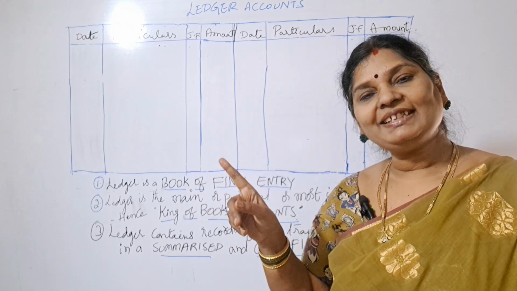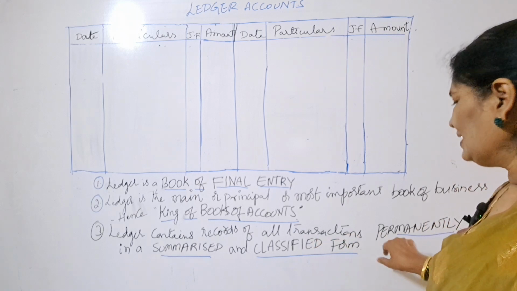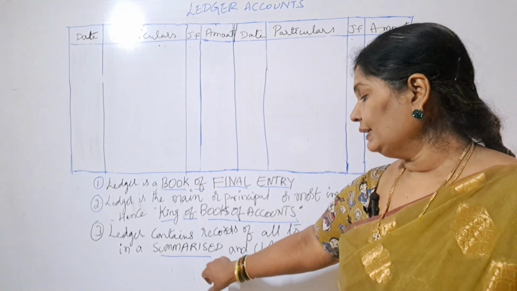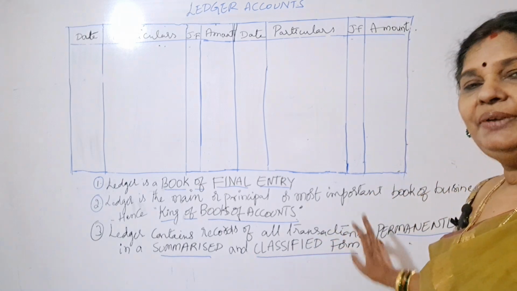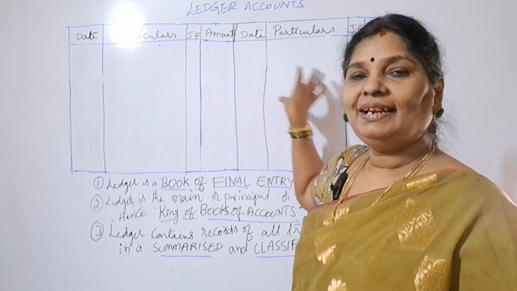Just remember that. Ledger contains records of all transactions, whatever has happened in our business. Again, what transactions? Only financial transactions. So all the financial transactions will be recorded in the ledger permanently, right? And in what form? In a summarized form and a classified form. Is it clear? Now I will explain how to prepare a ledger account.